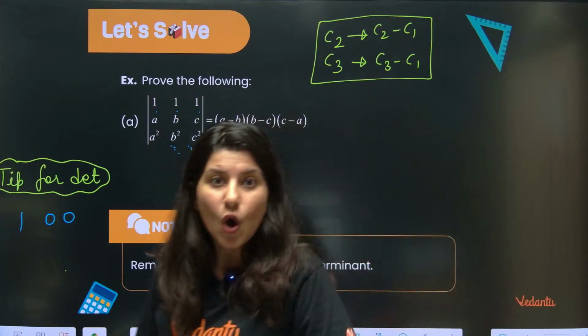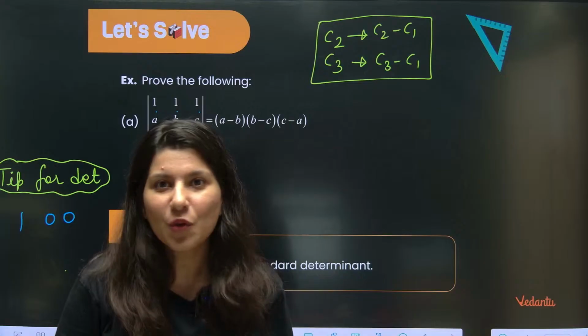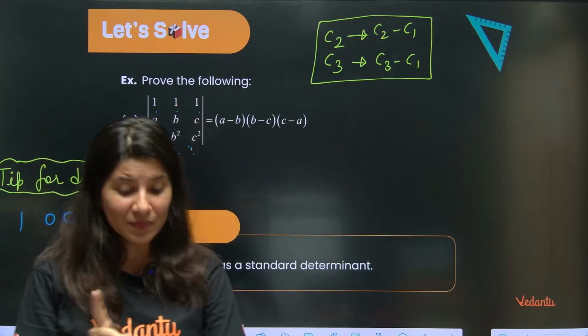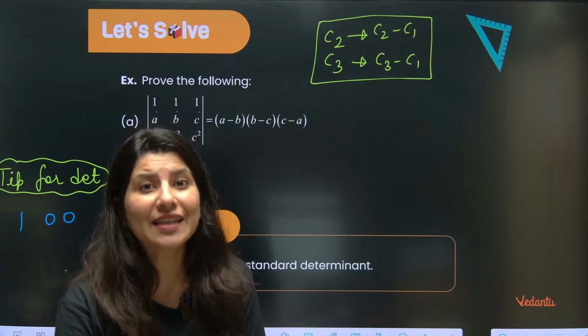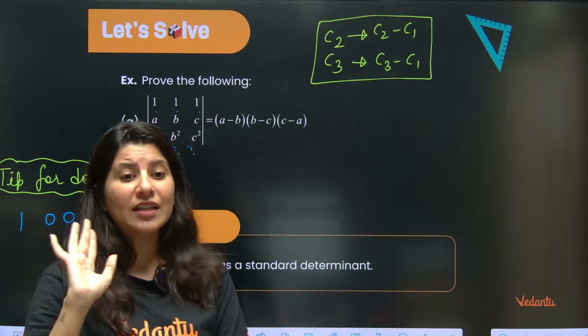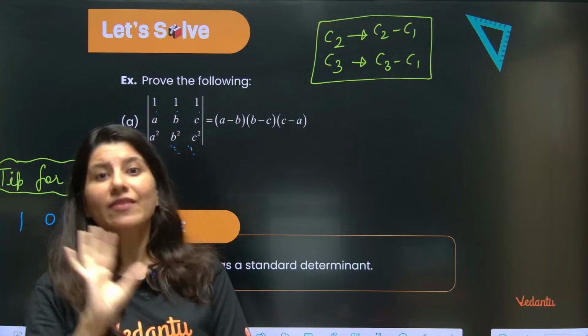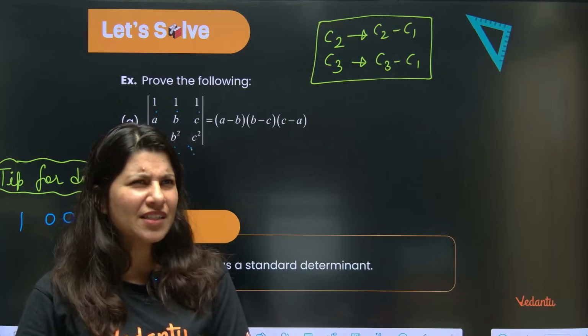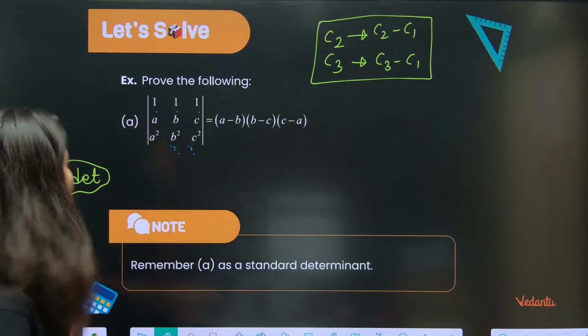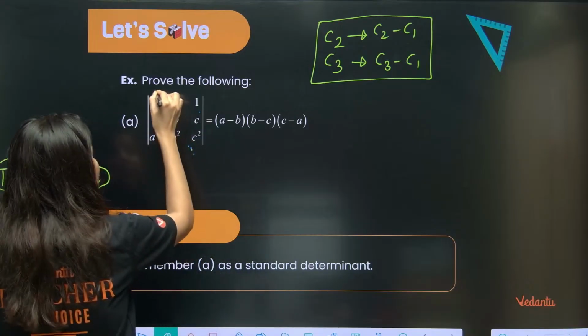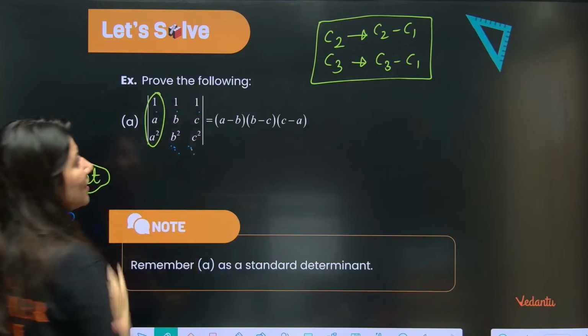Column 1 is your friend. You all have friends, but some friends are those you absolutely rely on, you feel that if I ask something, they will give everything. Some friends are those you cannot rely on. So you have to identify: okay ma'am, C1 I am fixing and C2, C3 I am changing with the help of C1.